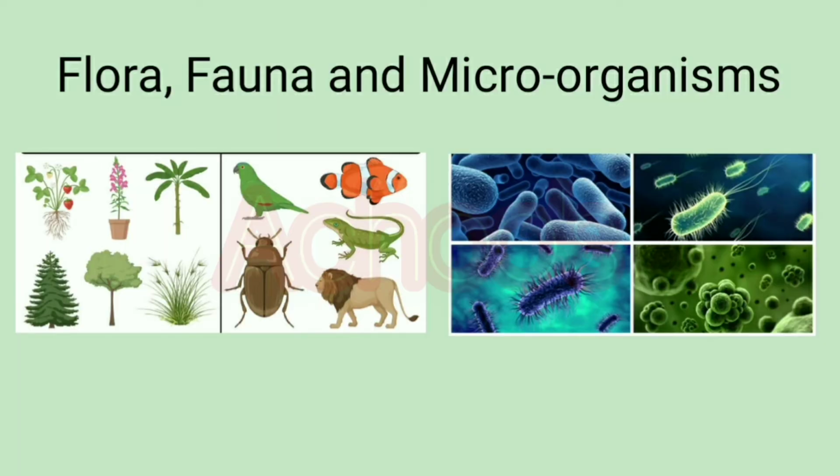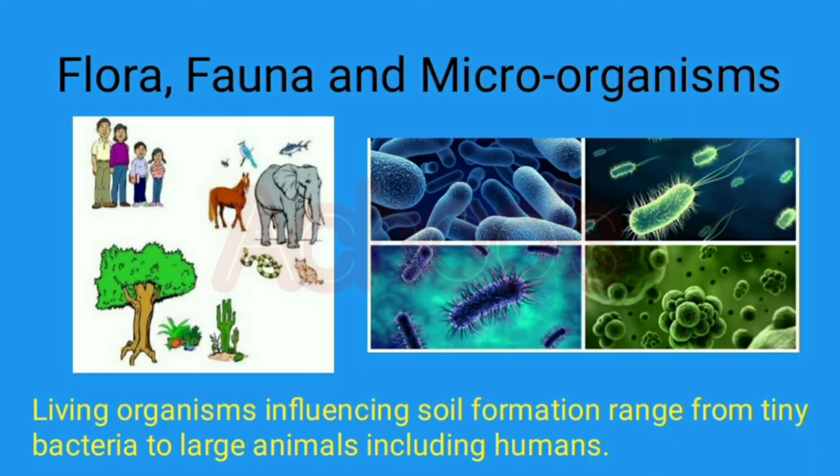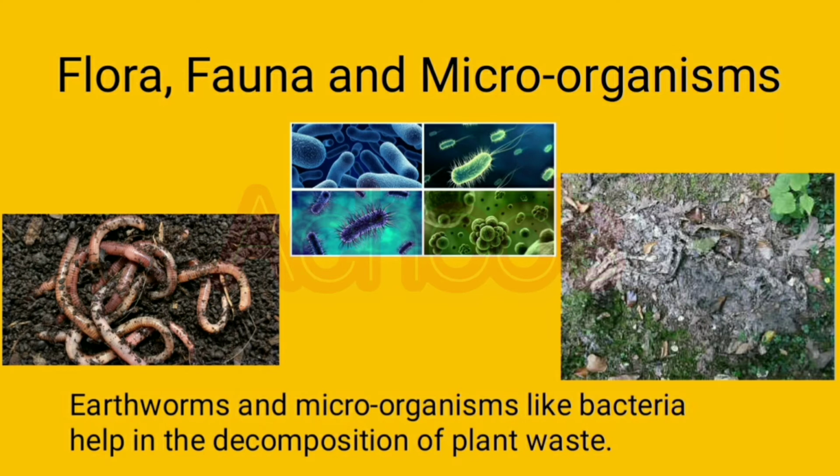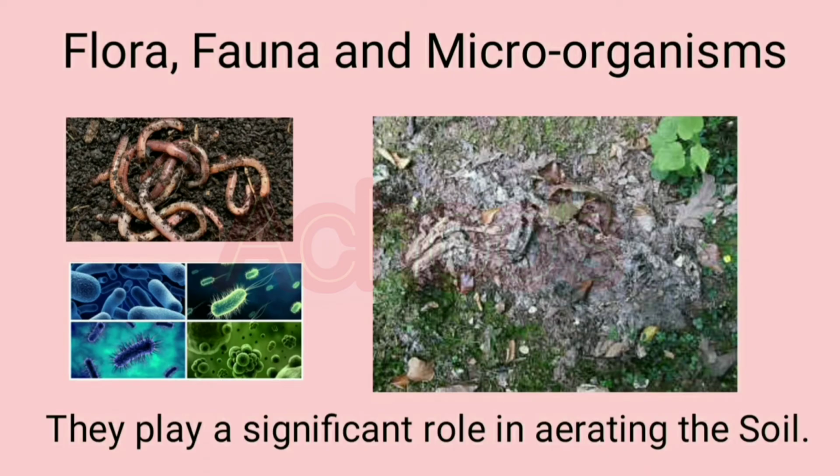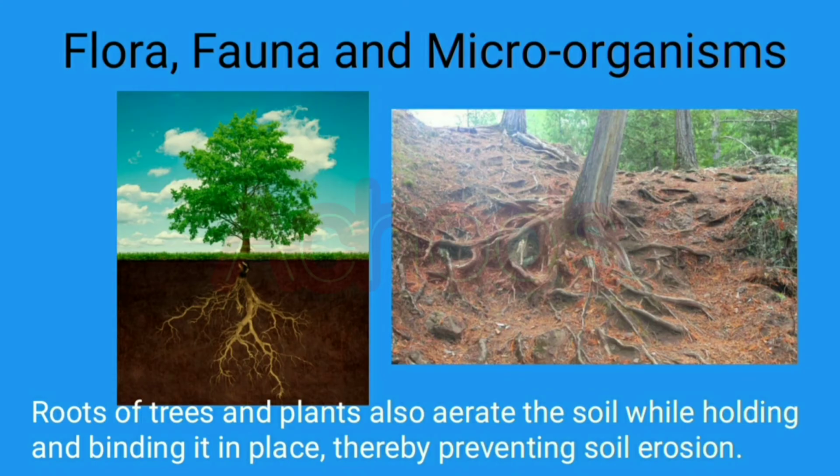And the fourth factor that affects soil formation is flora, fauna, and microorganisms. Living organisms influencing soil formation range from tiny bacteria to large animals, including humans. Earthworms and microorganisms like bacteria help in the decomposition of plant waste. They play a significant role in aerating the soil. Roots of trees and plants also aerate the soil while holding and binding it in place, thereby preventing soil erosion.